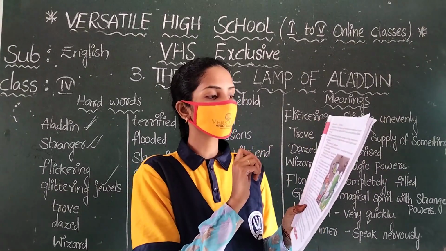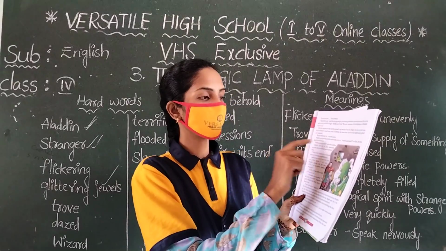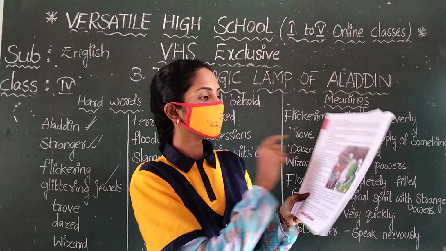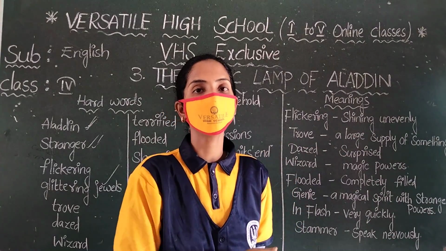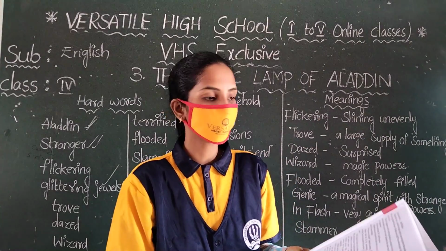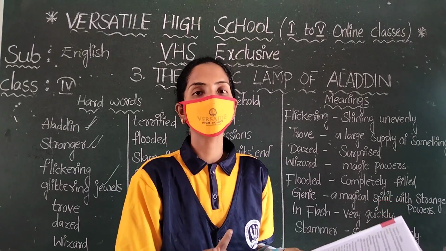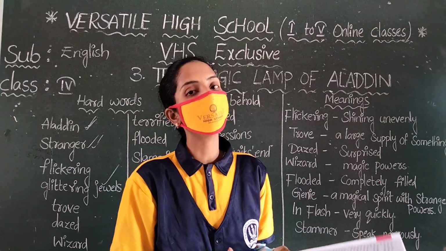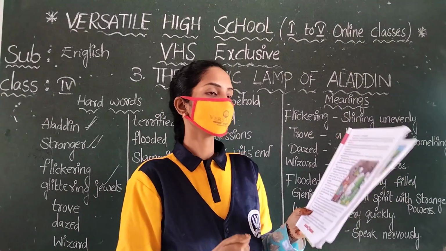Aladdin was surprised and he could only stammer, "I want to go home." In a flash, he was back in his own house. Yes, from that ring came one genie, and from that lamp came another genie. And he said, "At your command, sir." Commanded means ordered. Okay, ordered, sir, said the genie.